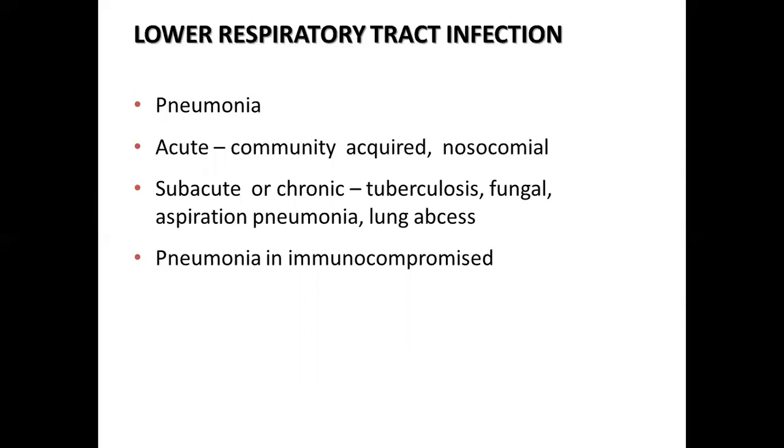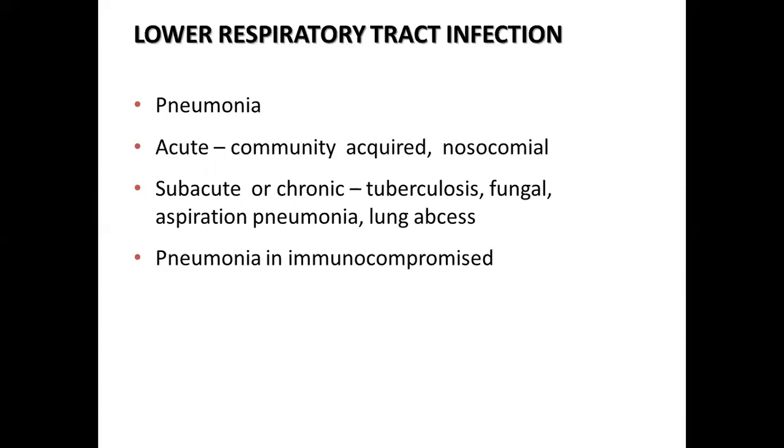In lower respiratory tract infection, pneumonia is the most important presentation, which can be seen as acute pneumonia, chronic pneumonia, and pneumonia in immunocompromised. Acute can be seen in community-acquired infections and nosocomial infections. Chronic or subacute can be seen in tuberculosis, fungal infection, aspiration pneumonia, and lung abscesses. Pneumonia in immunocompromised individuals is another part, for example those infected with HIV.